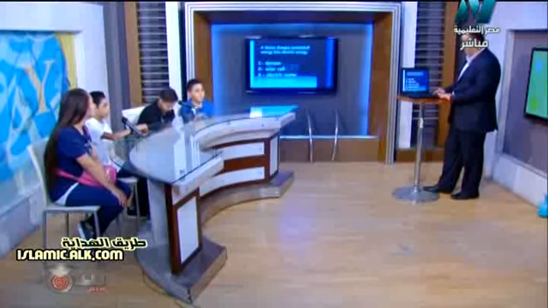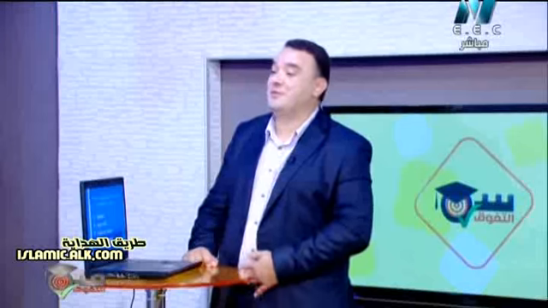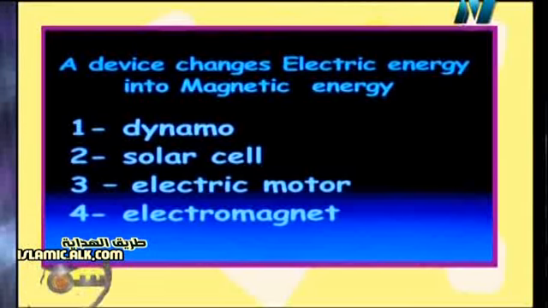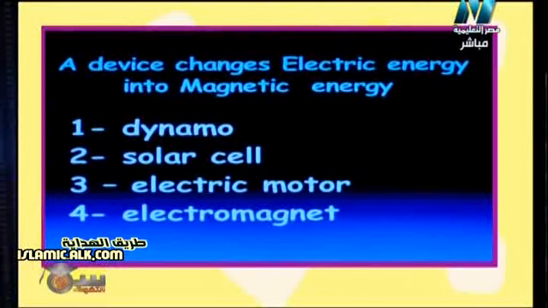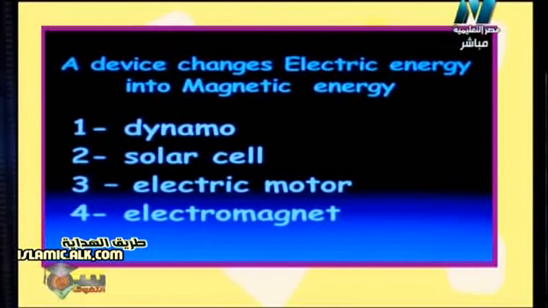Okay? So you will have how many points now? 8 points. First team, how many points? 8. Okay, so another question for the first team. A device changes electric energy into magnetic energy. First team, Matthew and Saif, who will answer from you? Me. Okay. A device changes electric energy into magnetic. So Matthew will answer now.